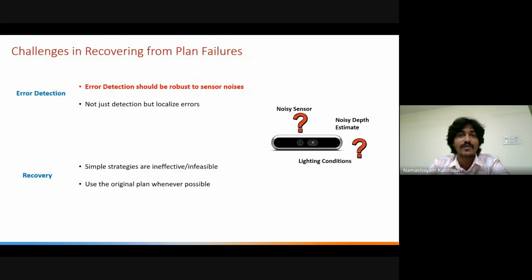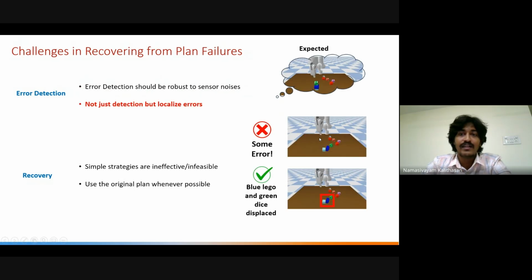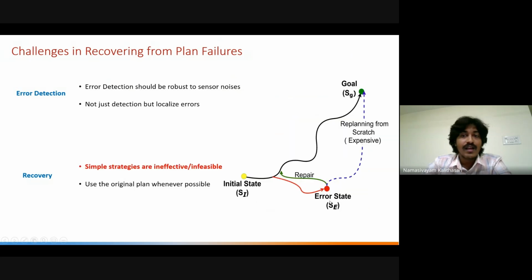First, the error detection should be robust to noise in the sensor. For example, the RGB sensor may be noisy, the depth estimates may be noisy, and it should adapt to different lighting conditions, etc. And it should not only be able to detect errors, but it should be able to localize them as well. For example, it's not enough to say some error has happened, but it should be able to say these are the blocks that have been displaced and this is the error.